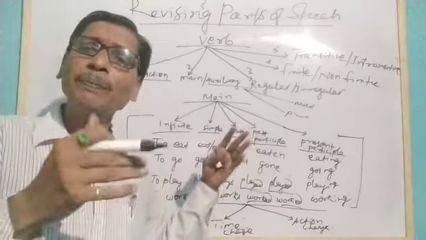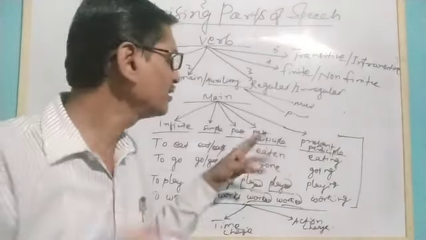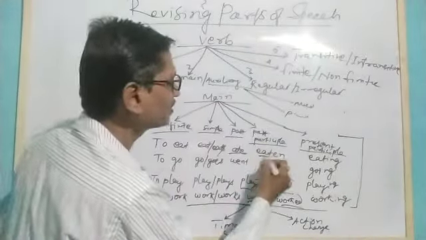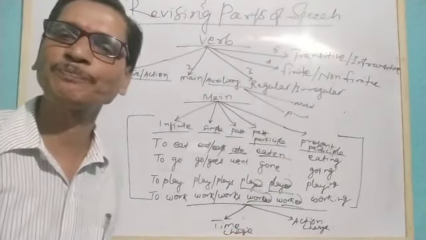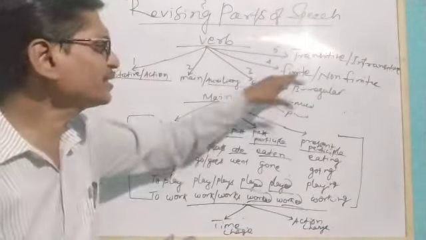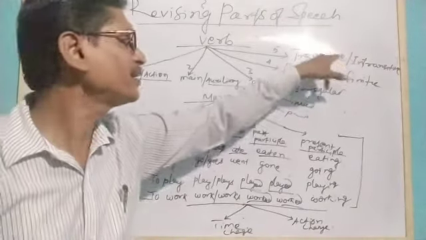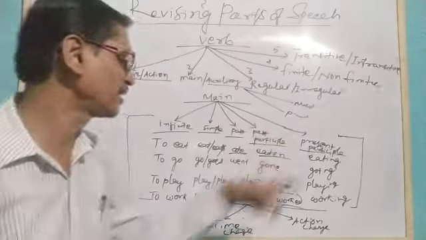Those whose past and past participle forms are different are irregular verbs. You see, here the past form is ate and the past participle is eaten. So you understood what is a regular and an irregular verb. Next are finite and non-finite, transitive and intransitive, which we will understand right now.